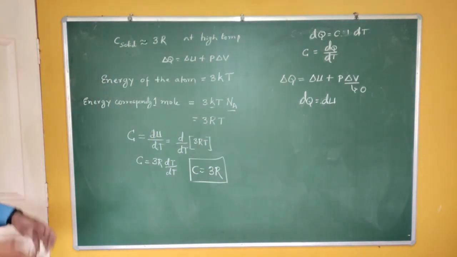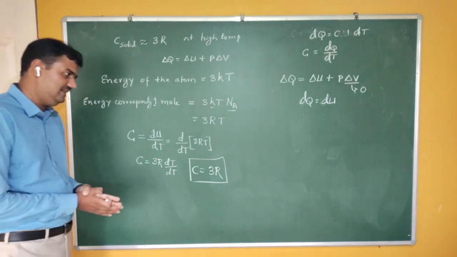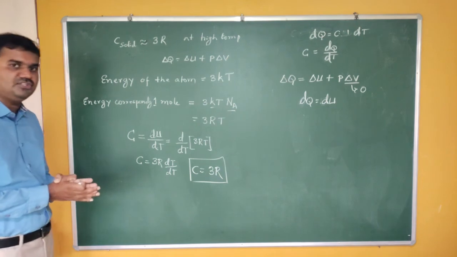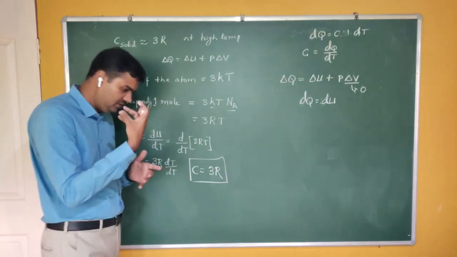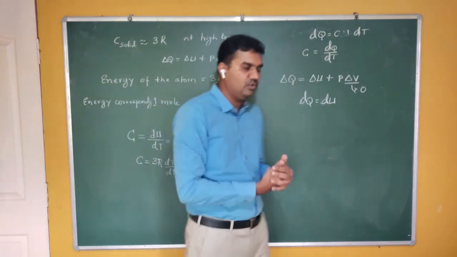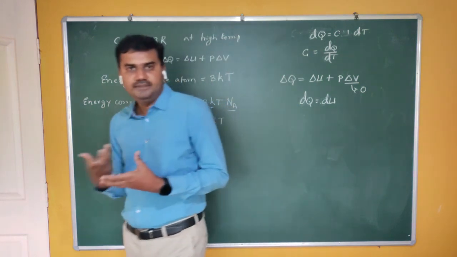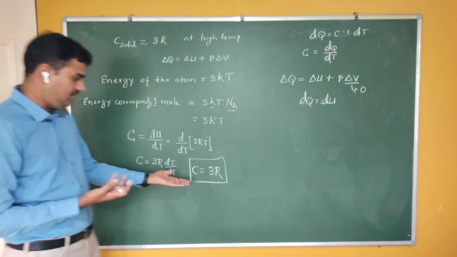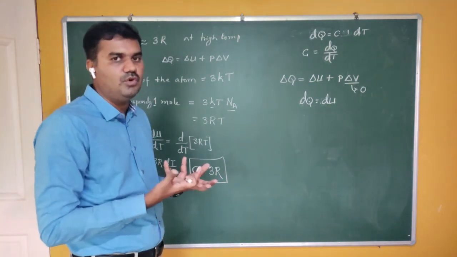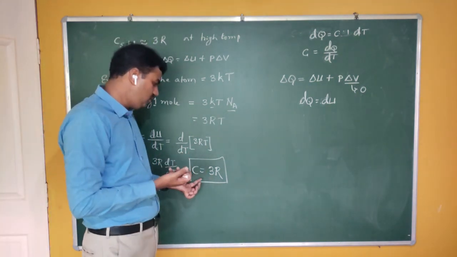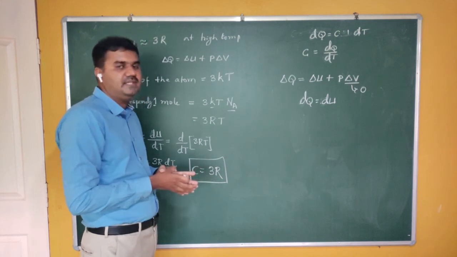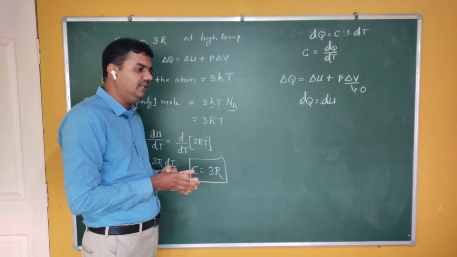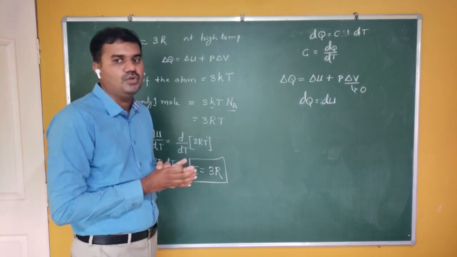So that means the practical data are correct. At high temperature, these molecules are in oscillatory movement. If I take Maxwell's law and these things, I can say that for any solid at 1 mole at high temperature, the molar specific heat is approximately equal to 3R, 3 times the universal gas constant.